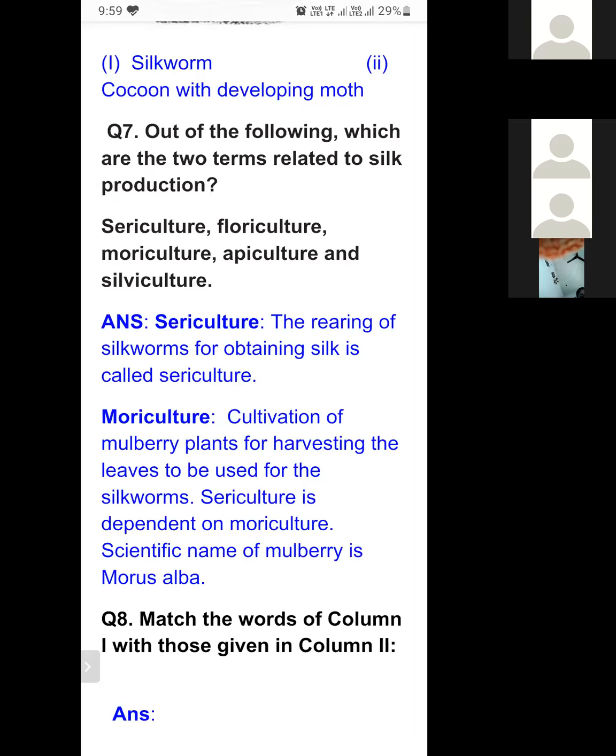Sericulture depends on moriculture. The scientific name of mulberry is Morus alba. The word moriculture comes from Morus alba, because the scientific name of mulberry is Morus alba. Cultivation of mulberry plants for harvesting the leaves to be used for silkworm is known as moriculture. Sericulture is dependent on moriculture. So these two terms are directly related to silk production. I hope it is clear to you.